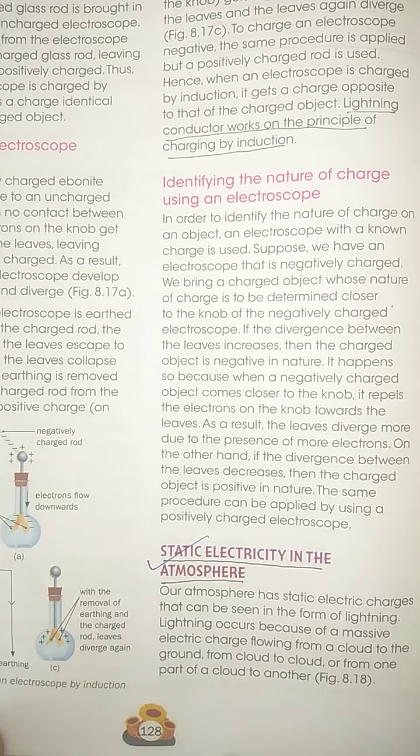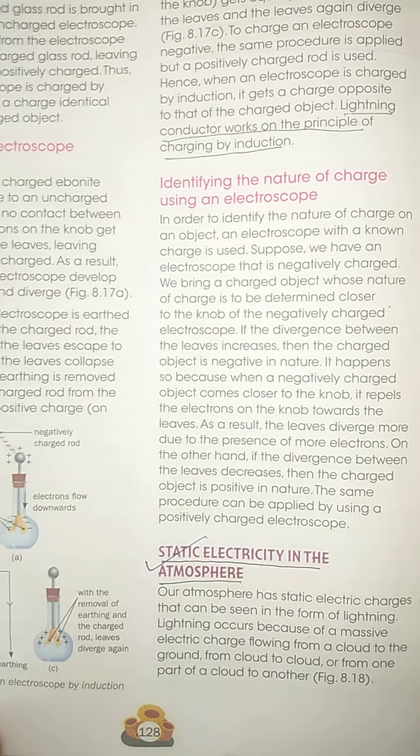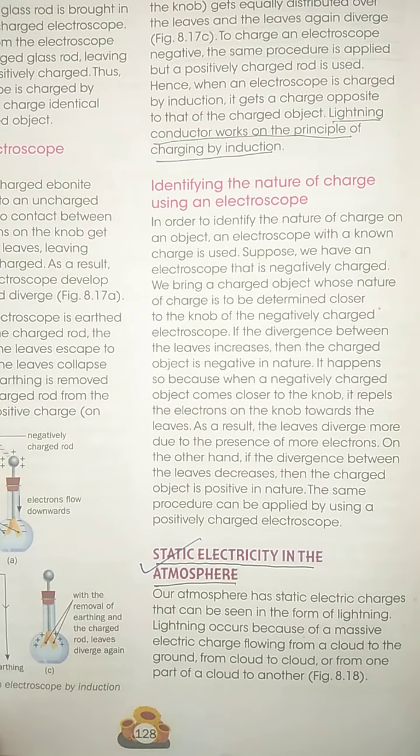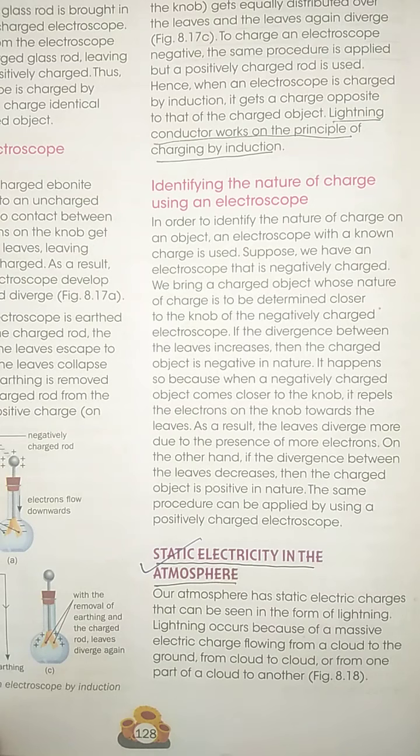We call it lightning. But it doesn't mean that lightning can occur all the time. In this particular video we will learn how lightning takes place, what a lightning conductor is, and what safety measures we can take during lightning. So these are the topics that we are going to learn.